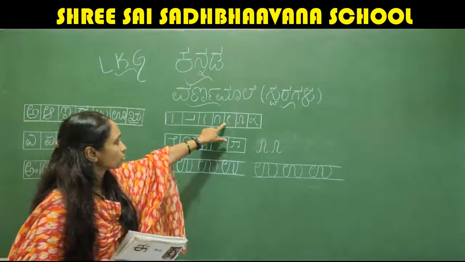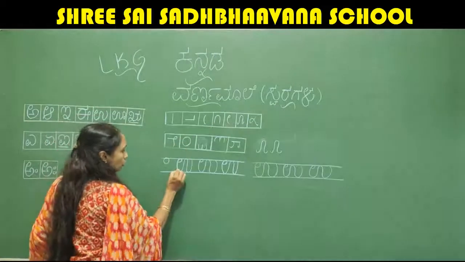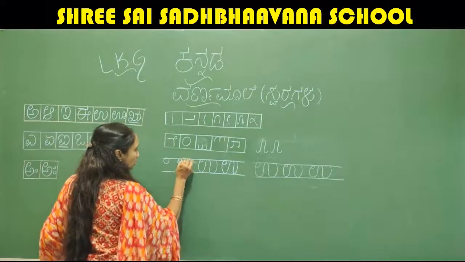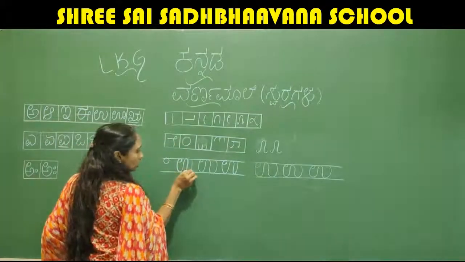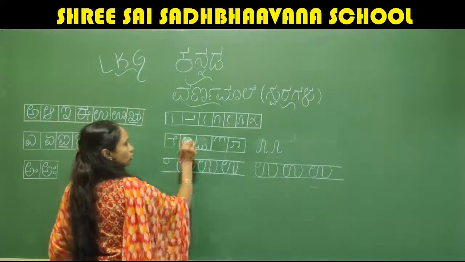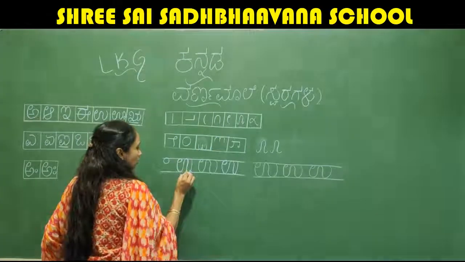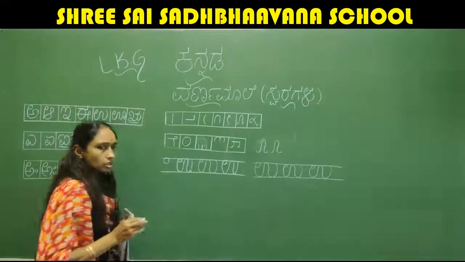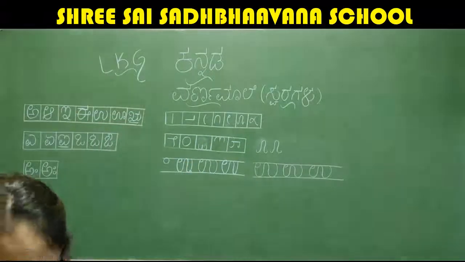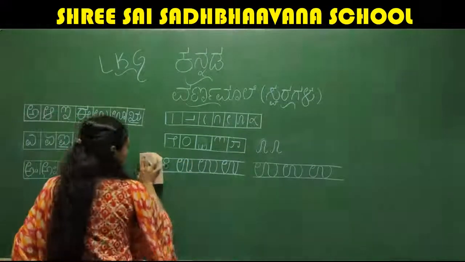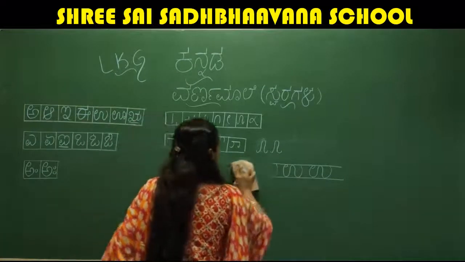So this is how you are going to write O. First you write this stroke, and to this stroke you are adding from here to here. But in this stroke you are stopping here. Right? To that we should go up. See here. It should go up like this. Fine. This is letter U. The next letter we have is U.